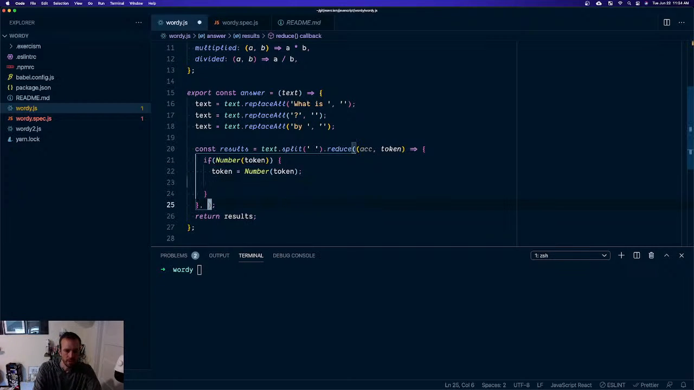What's our accumulator? We need to pass through the total, that's the result, but we also need to save the operation if it's not a number, if it's an operation. If it's a number, do the operation. If it's an operation, save the operation and continue to the next thing, which must be a number.